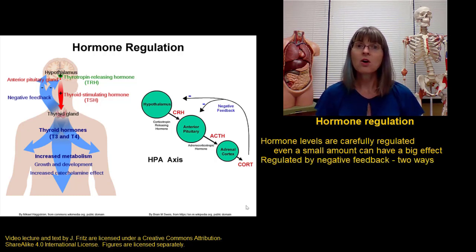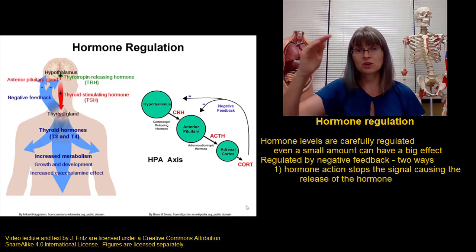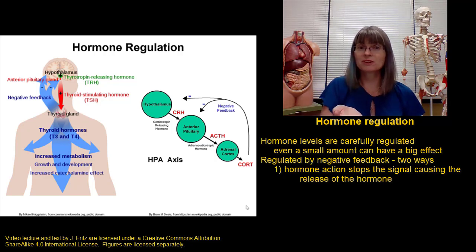In most cases, hormone levels are regulated by negative feedback. This negative feedback can work in a couple of different ways. So let's say a condition gets out of range, so we release a hormone to correct that condition. Once the condition is corrected, there's no more stimulus for the release of the hormone, so the hormone isn't released any longer.